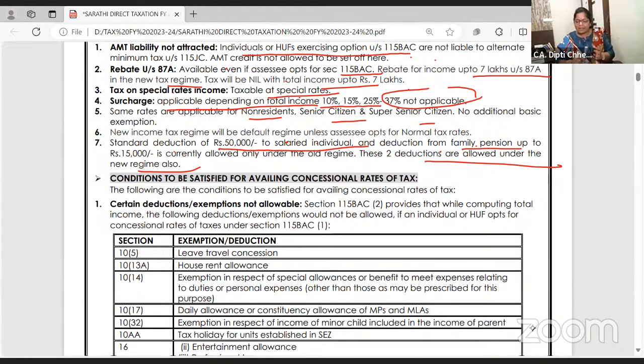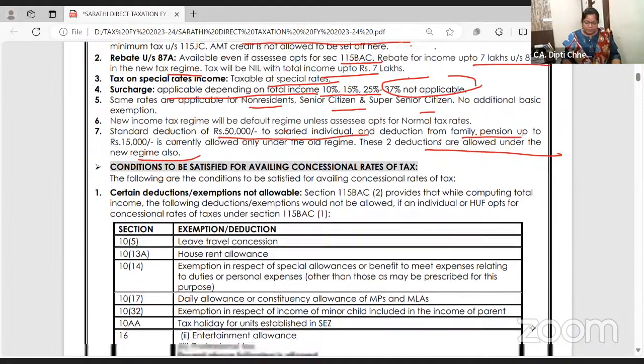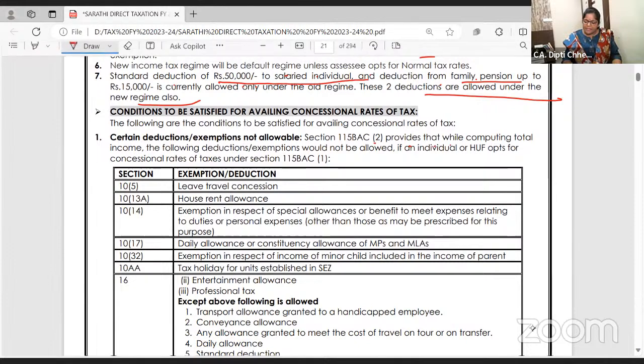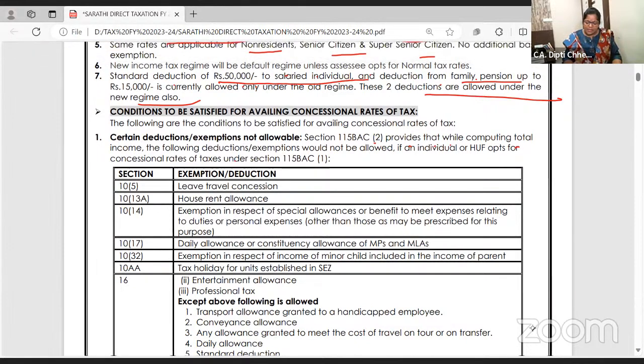Clear? Now, conditions to be satisfied. 115 BAC provides that while computing total income, the following deductions and exemptions would not be allowed for individuals and HUFs if they want to opt for the default tax regime, the concessional rate.